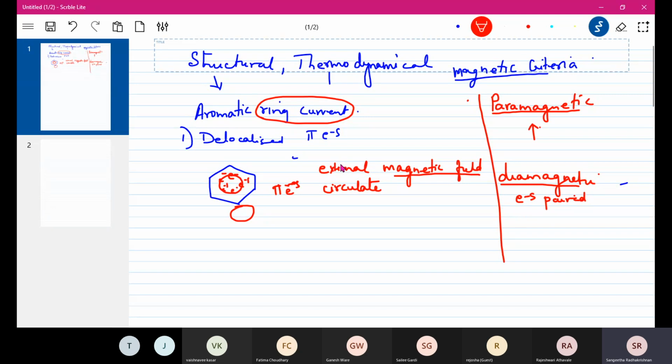Now in benzene we know all electrons are paired, so the kind of ring current they will produce is a diamagnetic, that means repelling, ring current, because all electrons are paired.